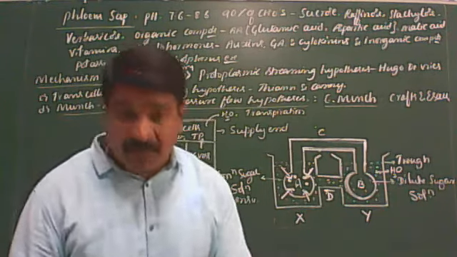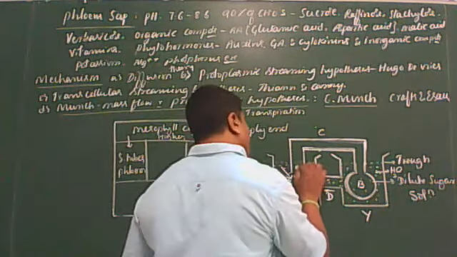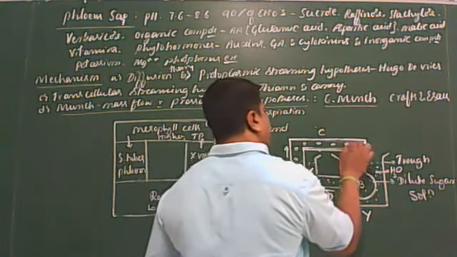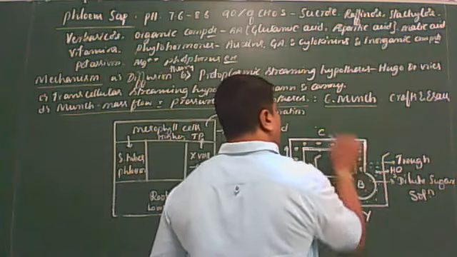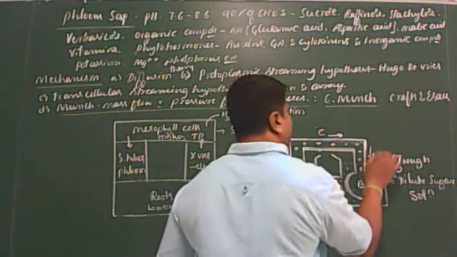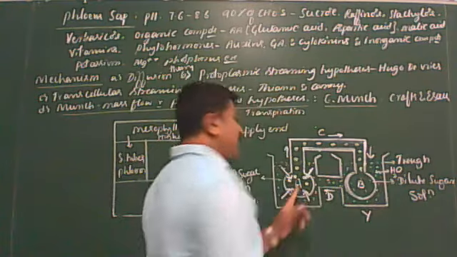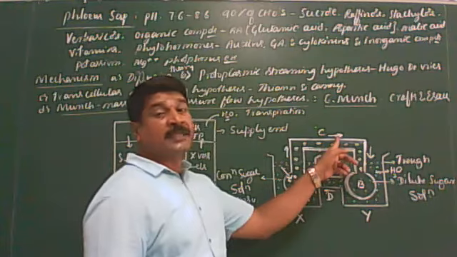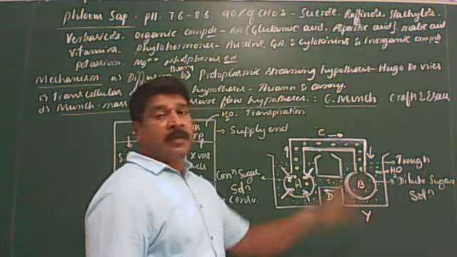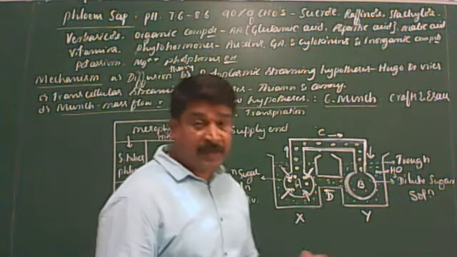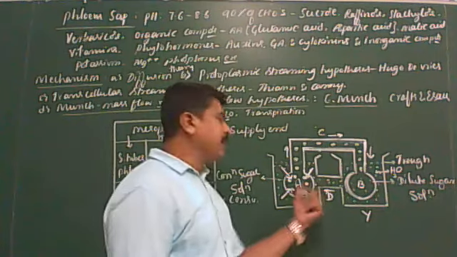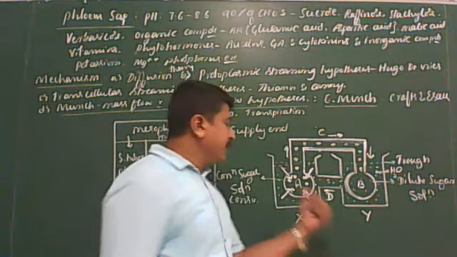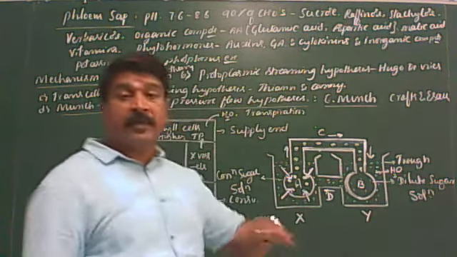As a result of this turgor pressure, the concentrated sugar solution flows from osmometer A to osmometer B through the tube C. This flow of sugar solution will continue until the concentration of sugar solution in both the osmometers becomes equal.